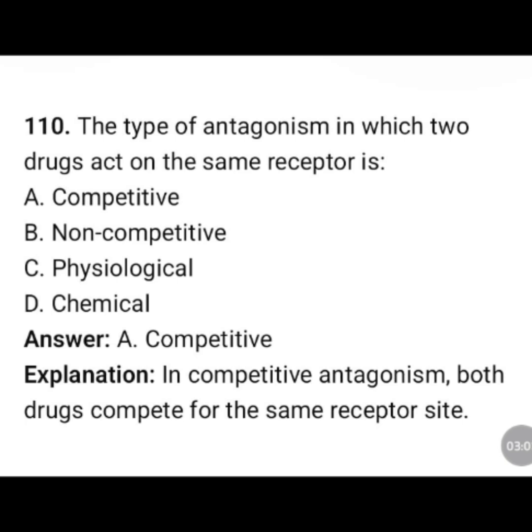The type of antagonism in which two drugs act on the same receptor is: competitive, non-competitive, physiological, chemical. The correct answer is option A, competitive. In competitive antagonism, both drugs compete for the same receptor site.